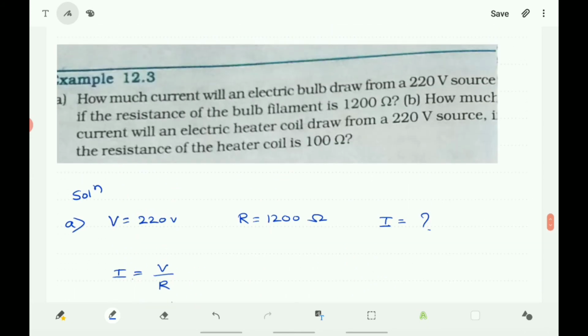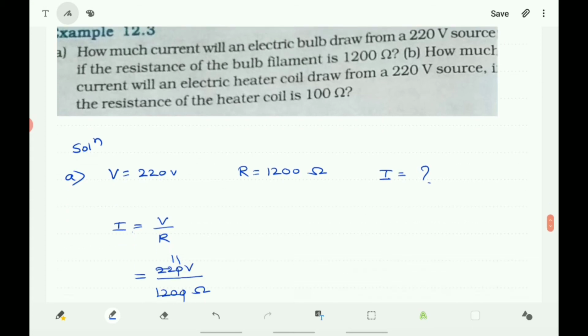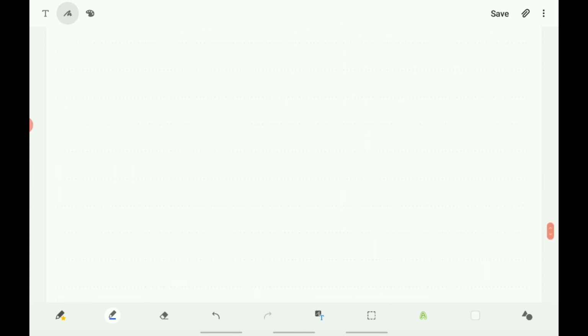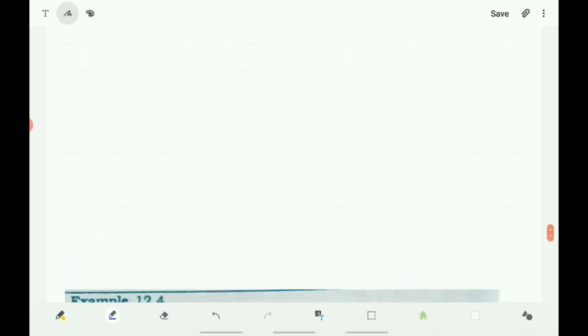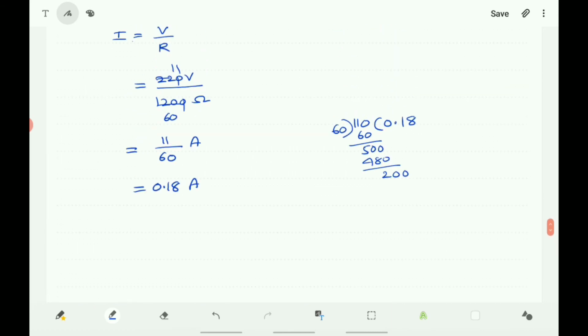Second one is, how much current will an electric heater coil draw from a 220 volt source if the resistance of the heater coil is 100 ohm. Here again the potential difference is given. So take the second one, V is equal to 220 volts, and also resistance is given, R is equal to 100 ohm.